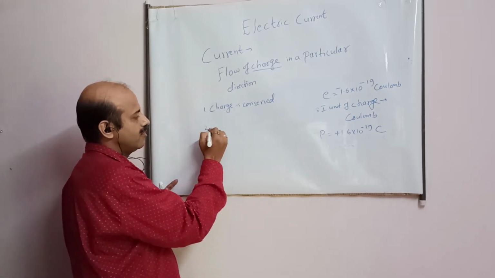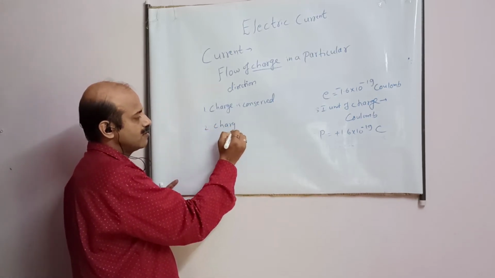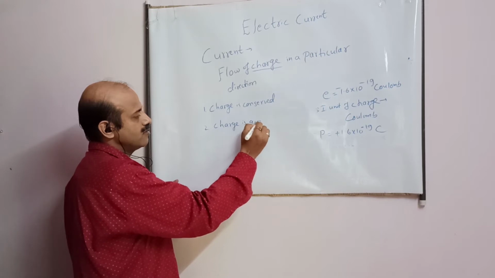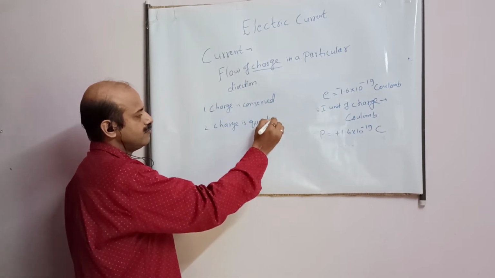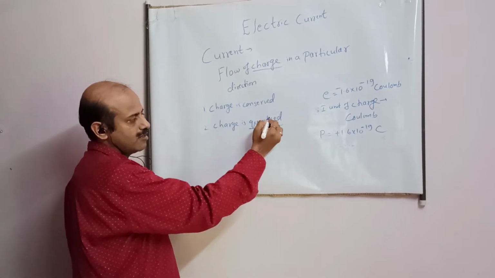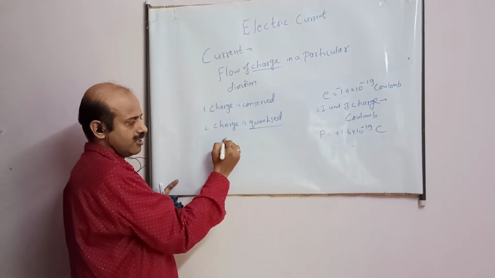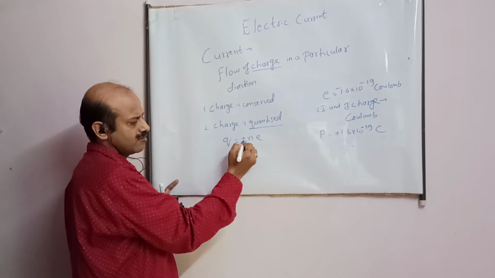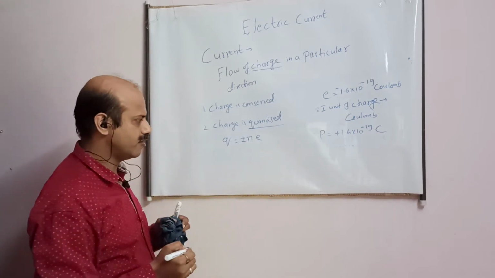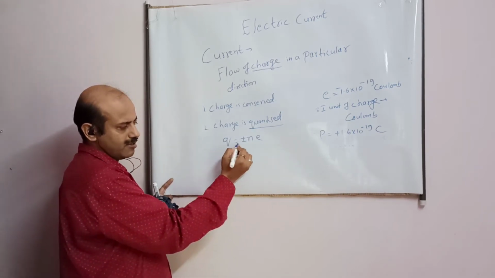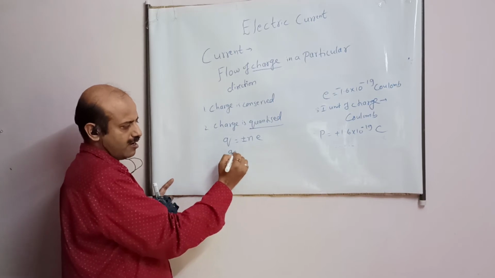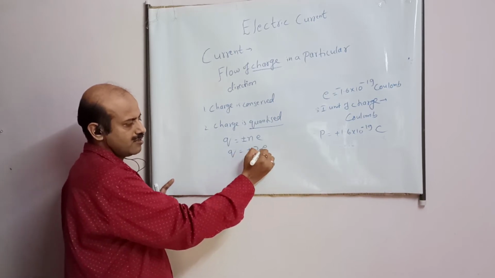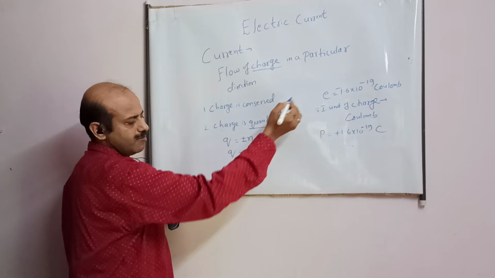And the second, charge is quantized. What is the meaning of this word? You understand, student? Quantized. Just now I have written the formula, Q equals Ne. Here you can also add plus minus because charge may be negative or positive. Okay. So what is the meaning of this sentence? I can have a charge plus minus 2e. e is the smallest charge available.